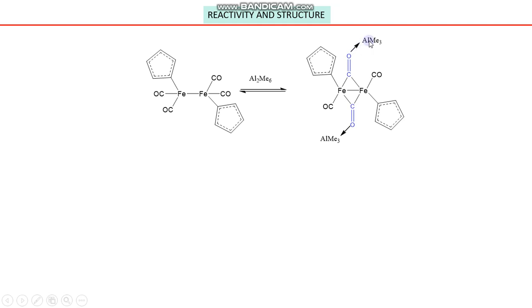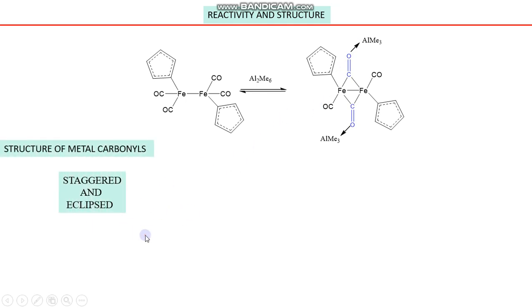So this oxygen is attacked by this electrophile, not this oxygen. It means bridged carbonyls are more sensitive toward chemical reactivity, and whenever we are carrying out chemical reactivity, we have to consider bridged carbonyls on a priority basis.